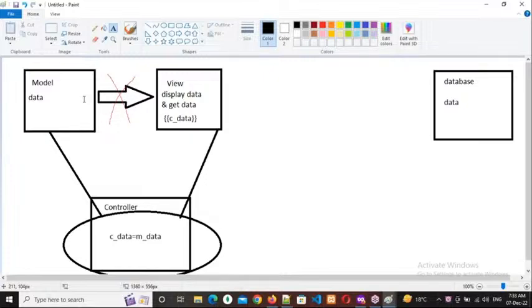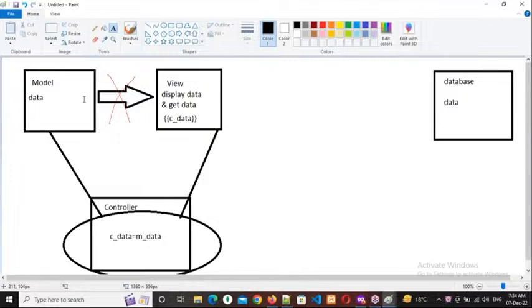So without connecting to the database, are you able to retrieve the data from it? Without dialing a number to your friend, are you able to speak with that person? Suppose you want to speak with me, without dialing my number, can you speak? No. So whenever you dial, we build a connection, so that we can speak through mobiles.